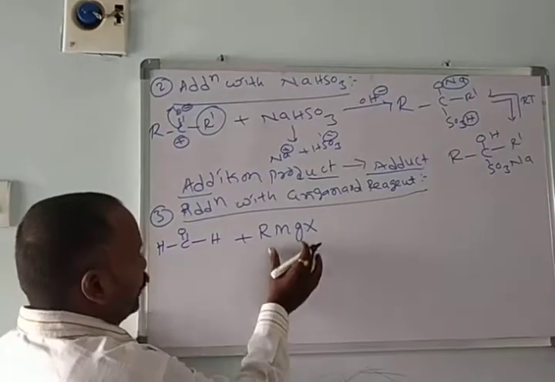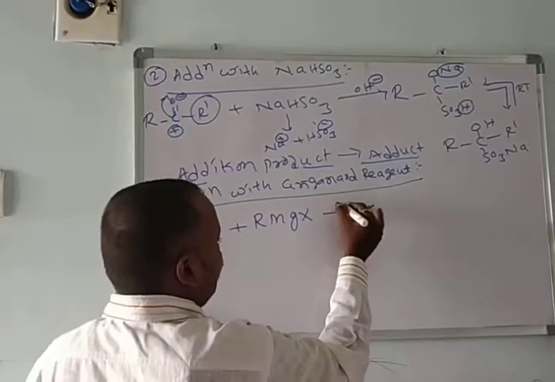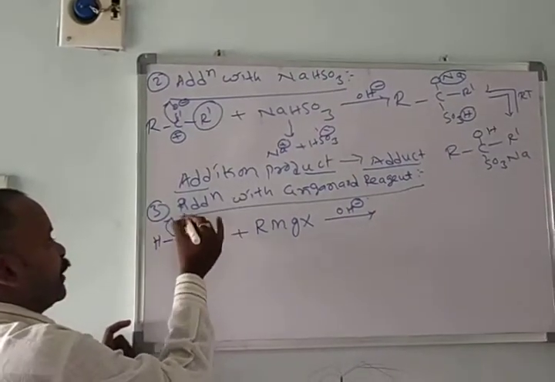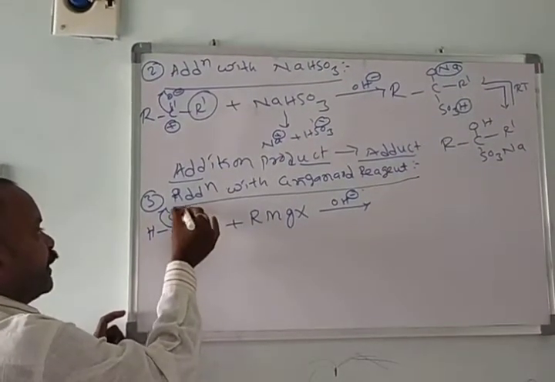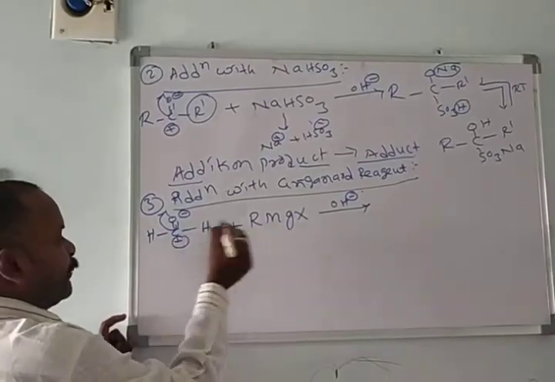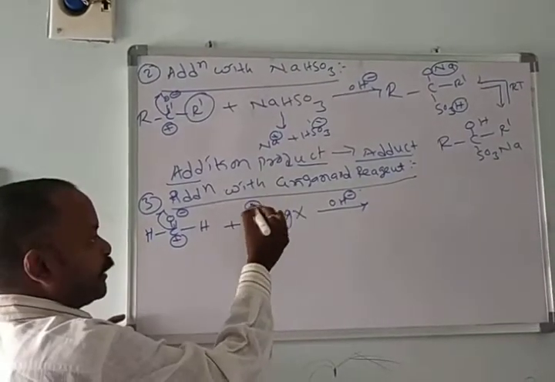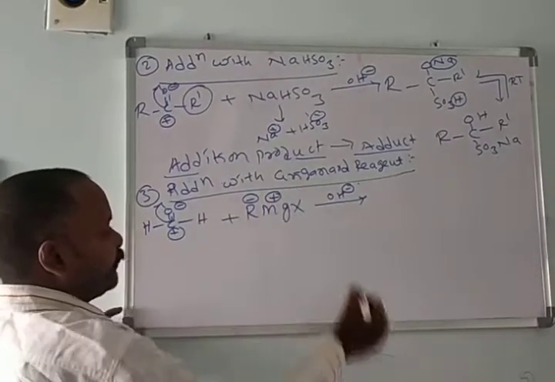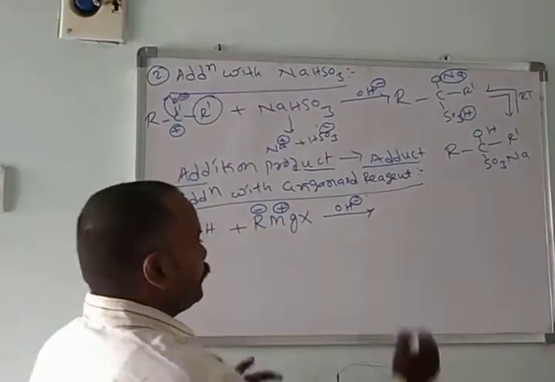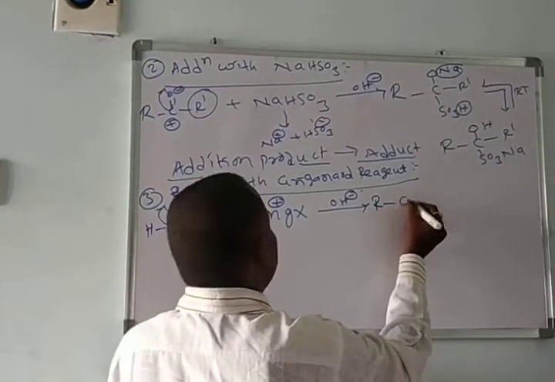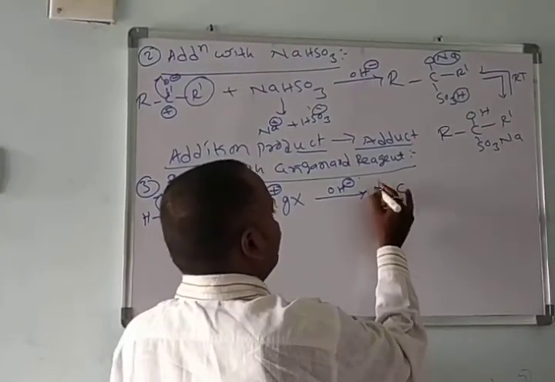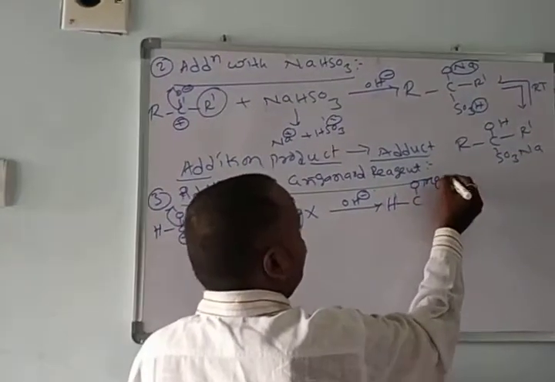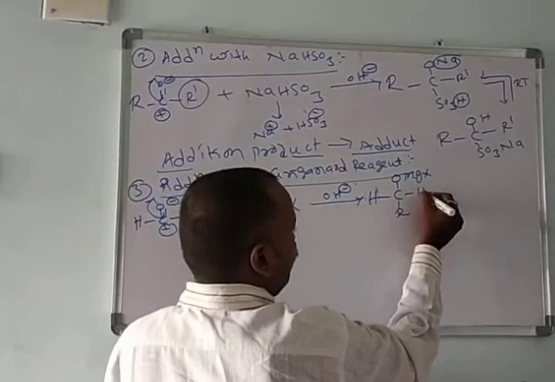RMgX we call the Grignard reagent. In the presence of base, electrons transfer from carbon to oxygen. Oxygen gets negative, carbon gets positive. Here carbon is more electronegative than magnesium, so carbon gets negative, magnesium gets positive. Negative reacts with positive, positive reacts with negative, and forms, sorry, here H, OMgX, and here R, here H.